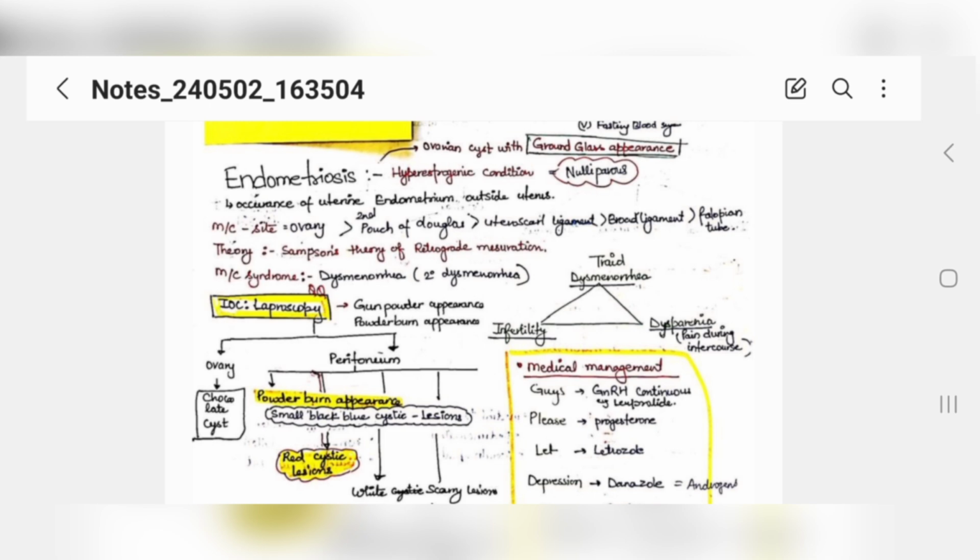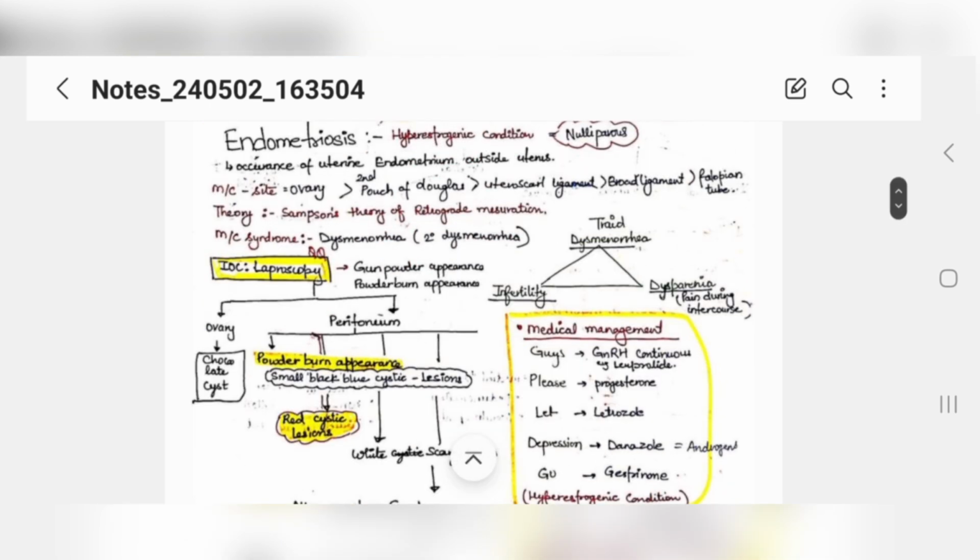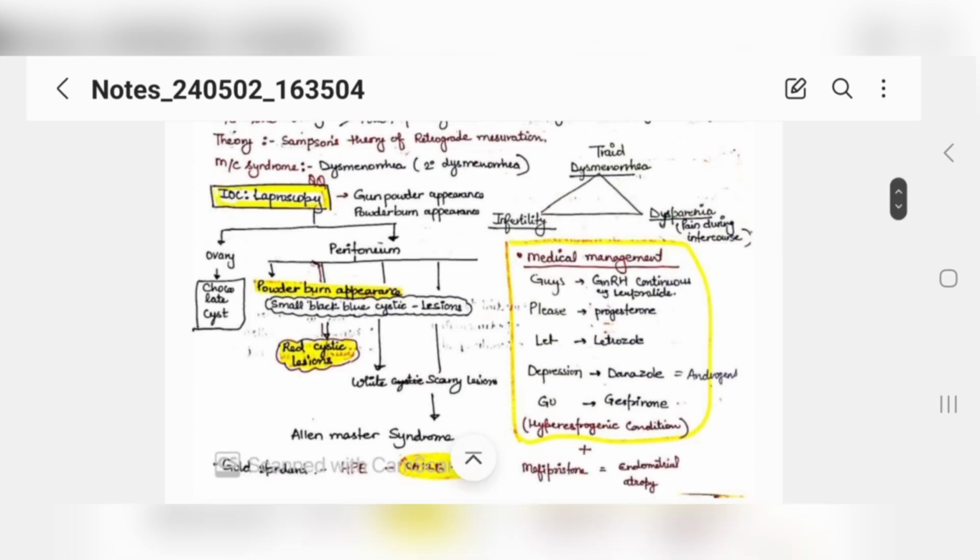Now, for the investigation of endometriosis, this is asked in your question, the investigation of choice for such a condition. You must know that it is laparoscopy. Under laparoscopy you will see a gunpowder appearance, powder burn appearance. If the ectopic endometrium is present over the ovaries, you will see a chocolate cyst under laparoscopy. If it is present on the peritoneum, then you will see a powder burn appearance. You will see black-blue cystic lesions or white scarry lesions.